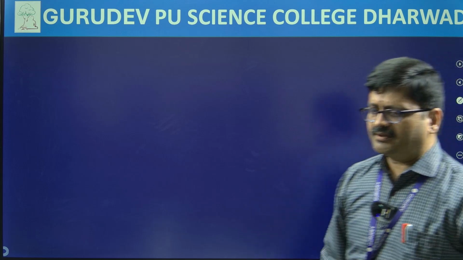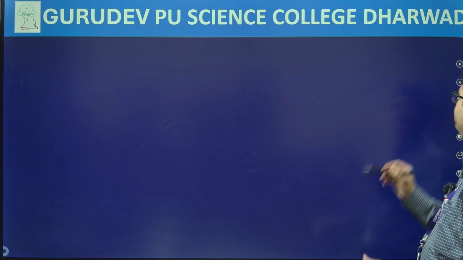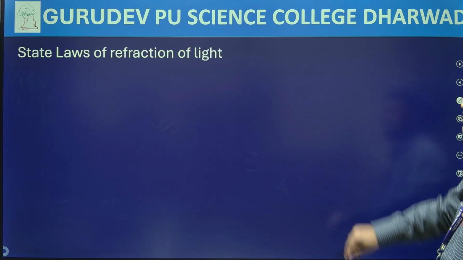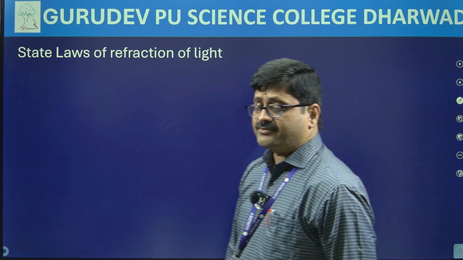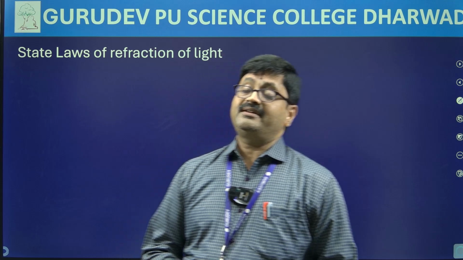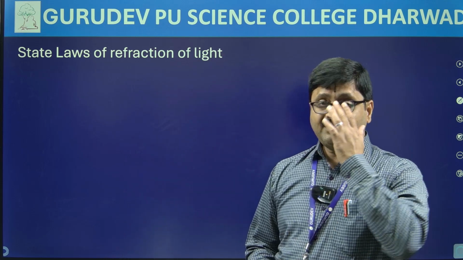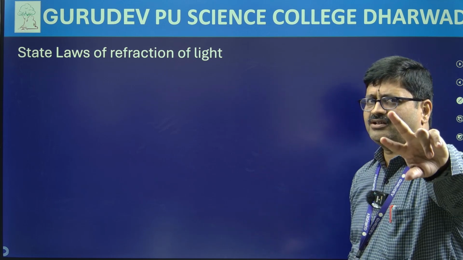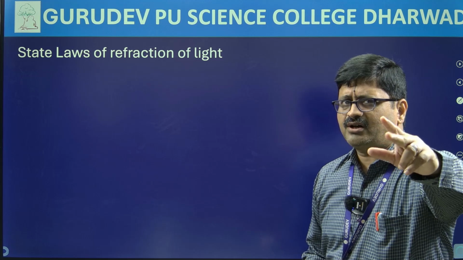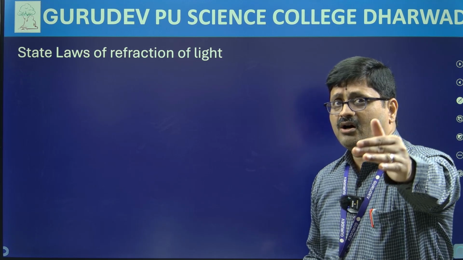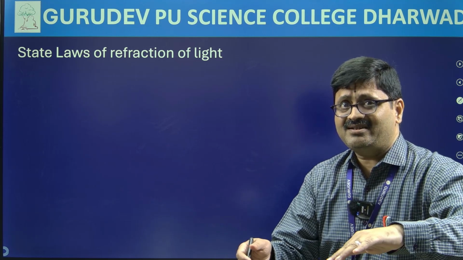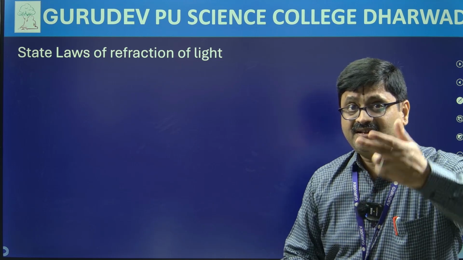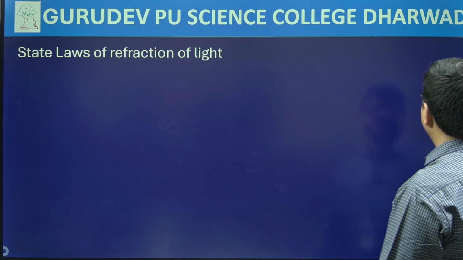I think we have come to the next part of this question paper. Here we have the next question, that is, laws of refraction has been asked. State laws of refraction. Now first law and the second law. There are two laws in refraction. First law we call it the law of coplanarity. Second law it is called Snell's law. Let us go ahead and understand these two laws very quickly.